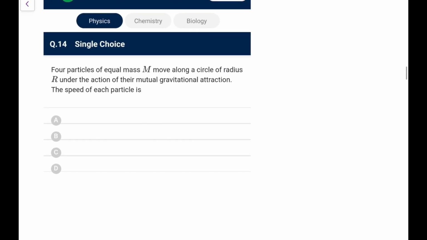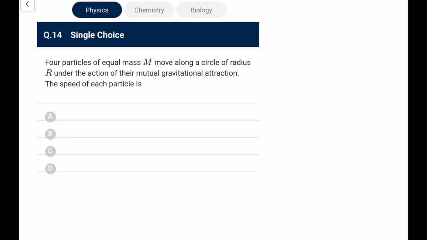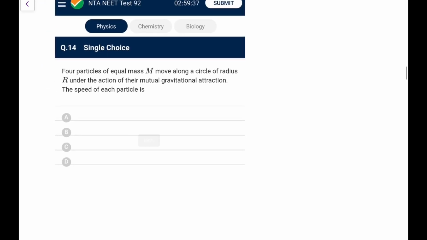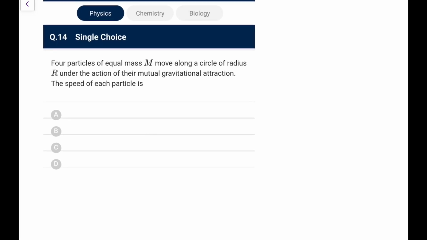4 particles of... okay, here I think I have taken the screenshot too early and the options are not here. Don't worry, I'll tell you what they are. 4 particles of equal mass m move along a circle of radius r under the action of their mutual gravitational attraction. The speed of each particle is. So 4 particles of equal mass move along a circle of radius r. Let's say take it like this.